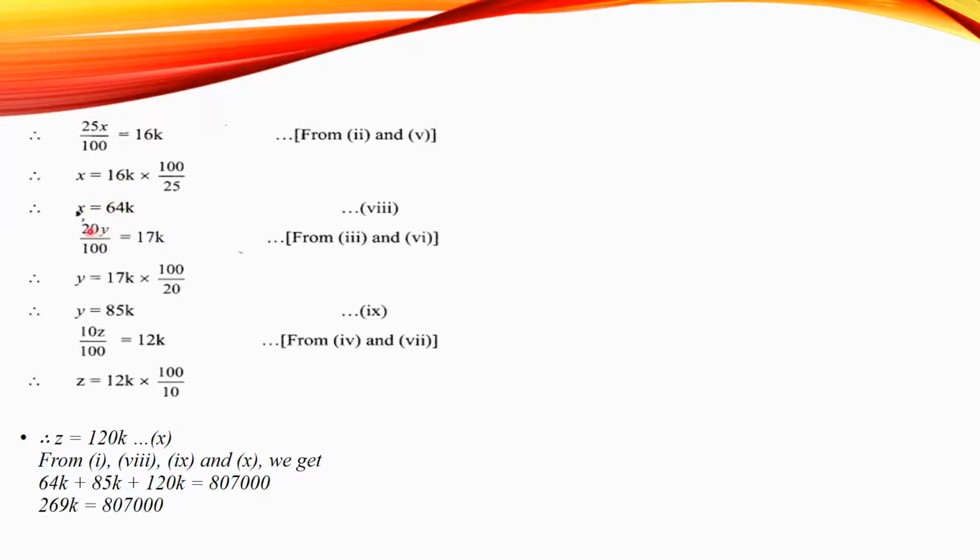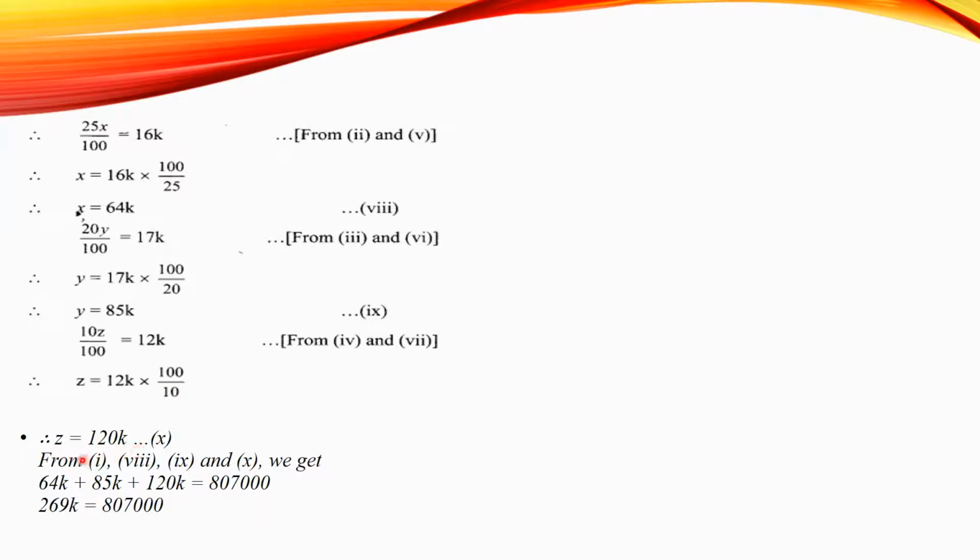Similarly, 20y upon 100 is equal to 17k. Therefore, y is equal to 17k multiplied by 100 upon 20. Therefore, y is equal to 85k. Similarly, 10z upon 100 is equal to 12k. So, z will be equal to 12k multiplied by 100 upon 10. Therefore, z is equal to 120k.